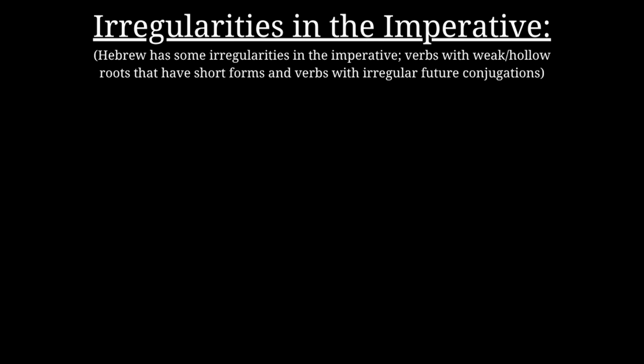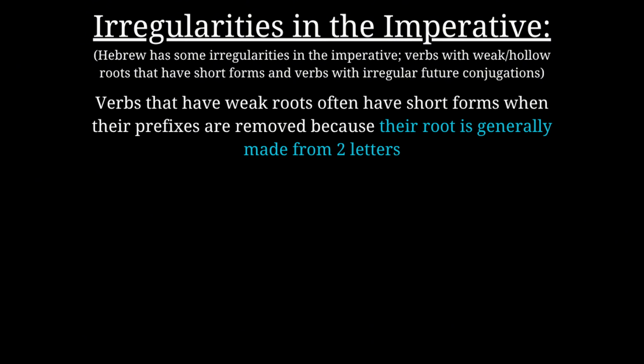Furthermore, Hebrew has some irregularities in the imperative, such as verbs with weak or hollow roots that have short forms and verbs with irregular future conjugations. In this case, we can look at each type of verb individually, because this way it's faster to understand. Verbs that have weak roots often have short forms when their prefixes are removed, because the root is generally made from two letters, which explains why they may have short forms in the imperative, like the verbs lakum, to stand or get up, and latet, to give.